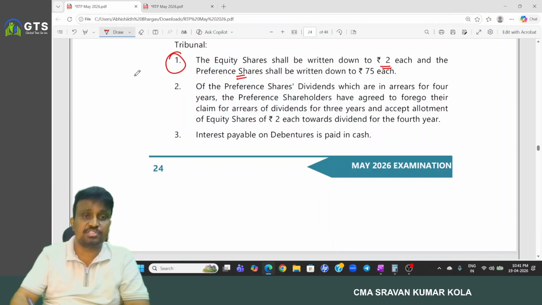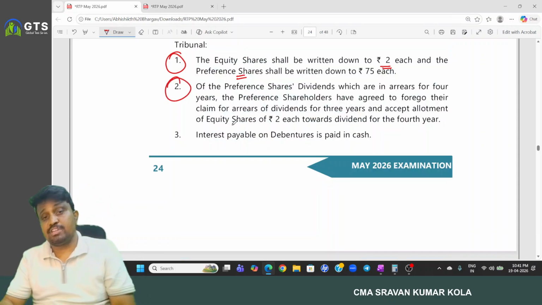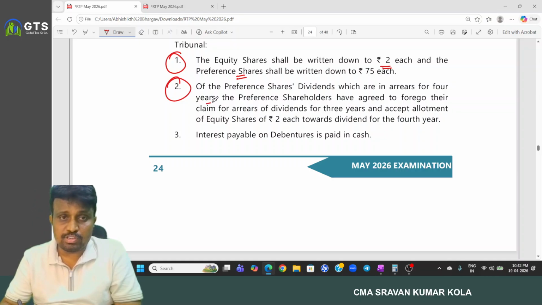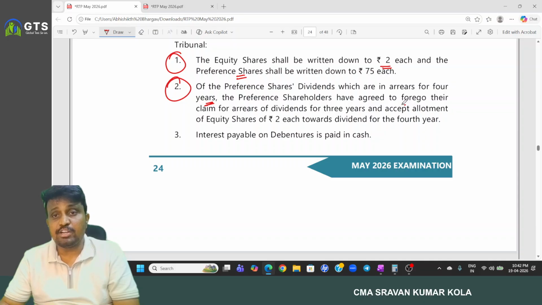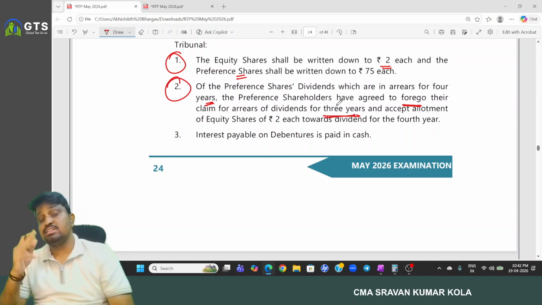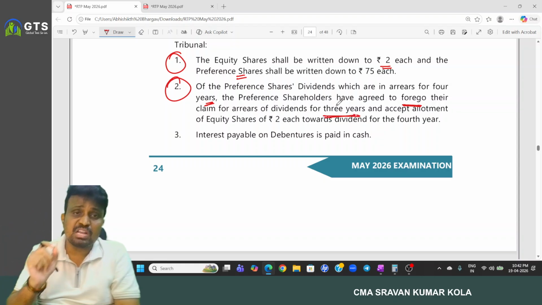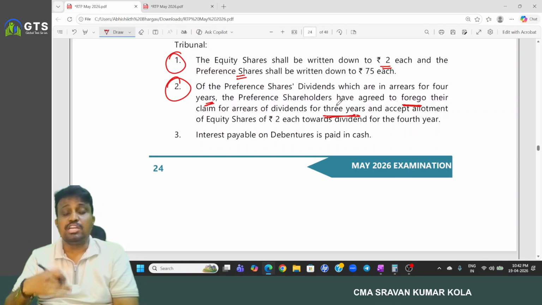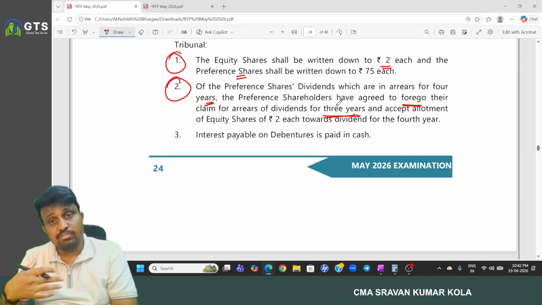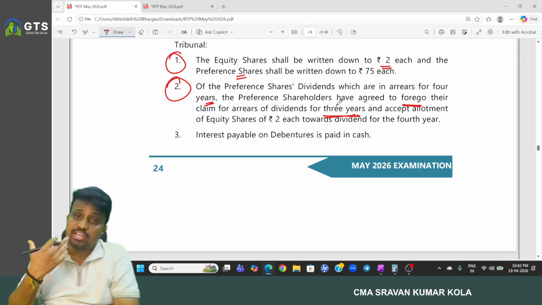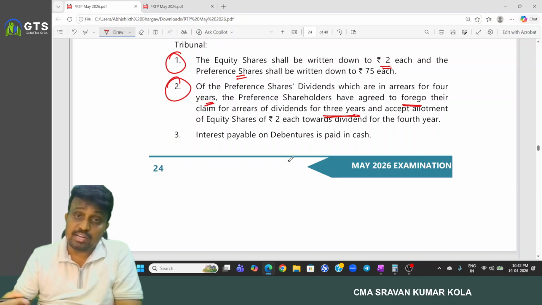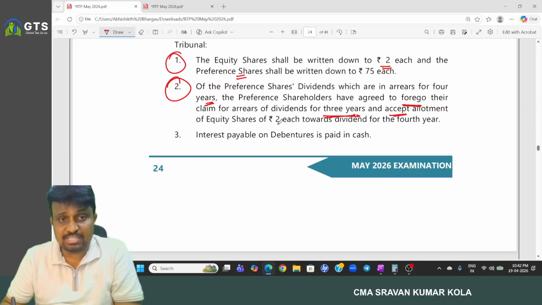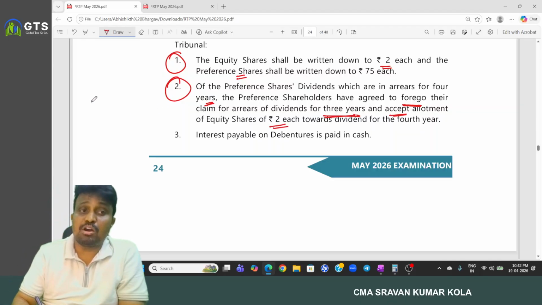25 per share. Of the preference shares dividend, which is in arrears for 4 years, the preference shareholders have agreed to forego their claim for arrears of dividend for 3 years. 3 years of arrears have to be foregone. Preference dividend arrears is an unrecorded liability, nothing but a contingent liability. If any waiver relates to an unrecorded liability, ignore it. But the remaining preference shareholders accepted equity shares of 2 each. Then we have to write it through the capital reduction.